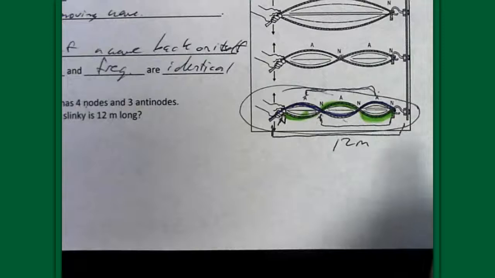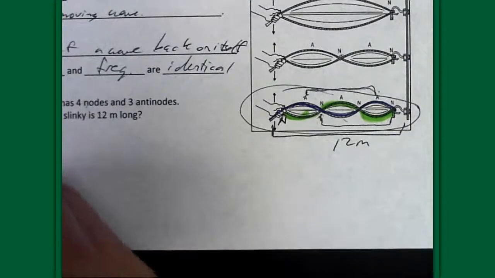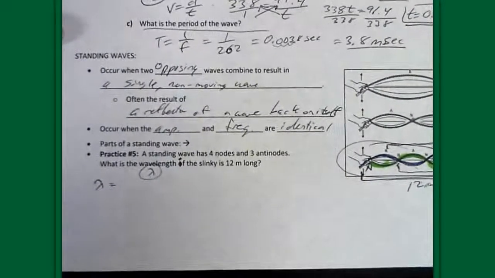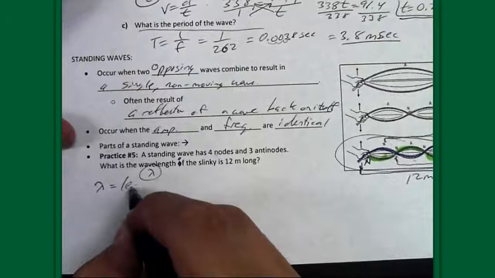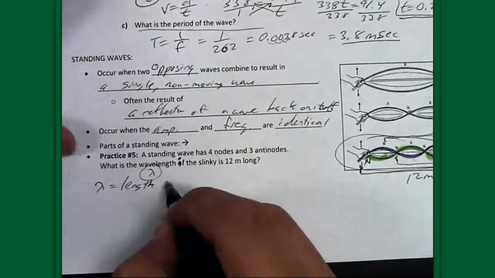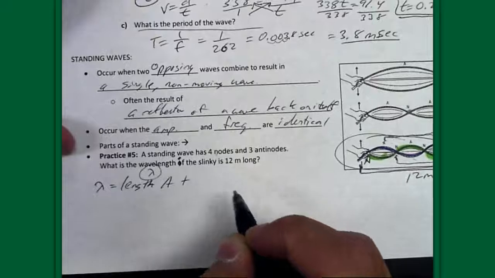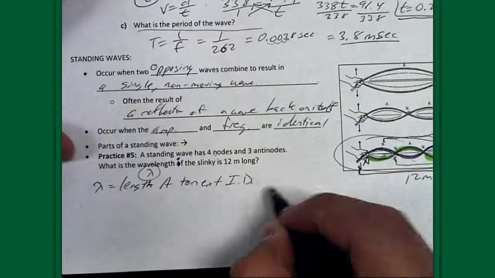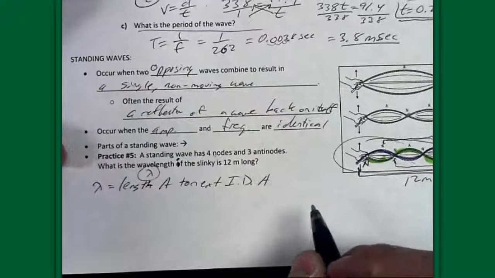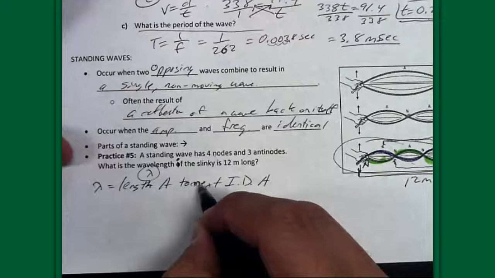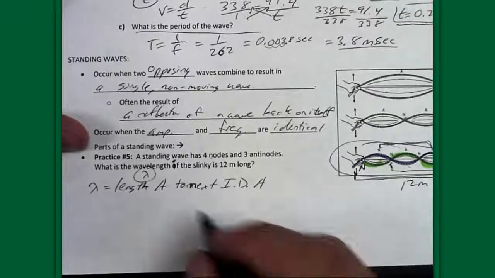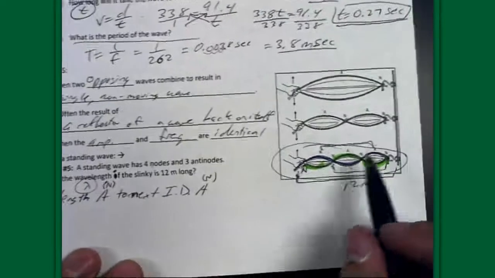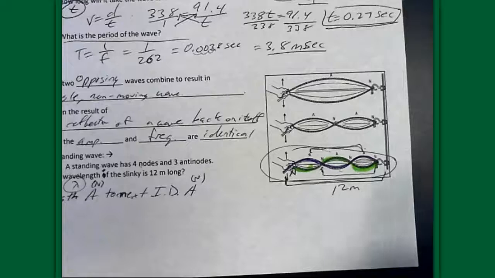All right, now if we look at this, remember, let's just reason this out, that the wavelength, I'm just going to write it, the wavelength is the length from antinode to the next identical antinode. The length from the antinode to the next identical antinode. And you could also just put node as well. As far as a standing wave, it's the distance from the antinode to the next identical antinode.